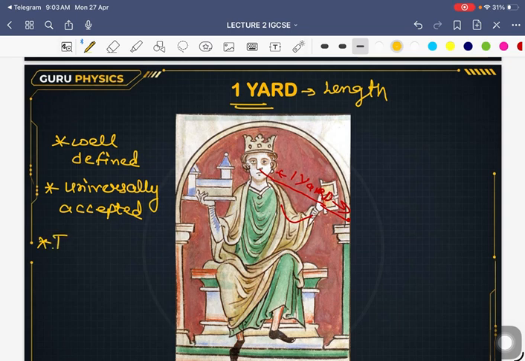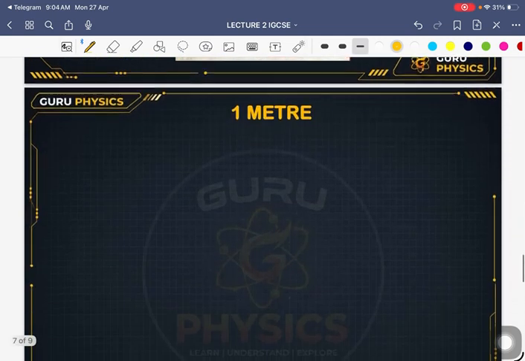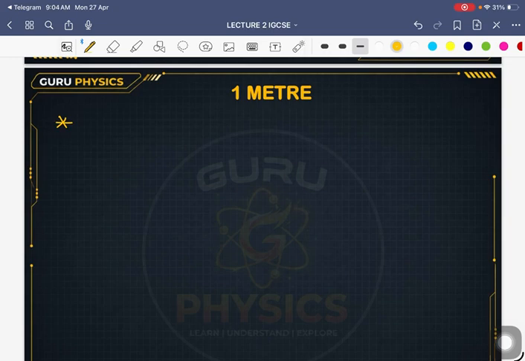It must not perish, it must be imperishable. Physical quantities like time, mass, length must be well defined, universally accepted, imperishable, and reproducible. These older criteria are not fine, because if suppose I take the length to be a hand span of a person, this can differ from person to person, and it's not a right criterion. Today we know that 1 meter, as per the physics definition, is